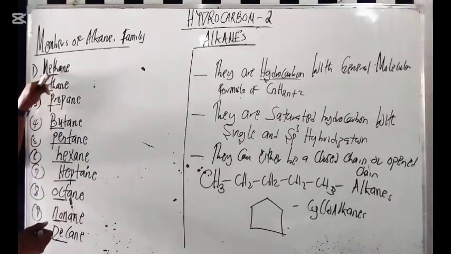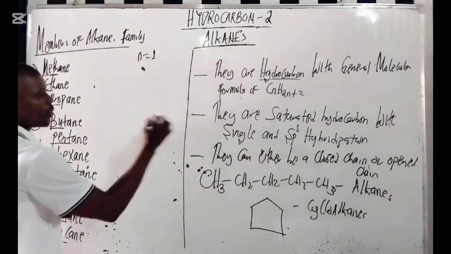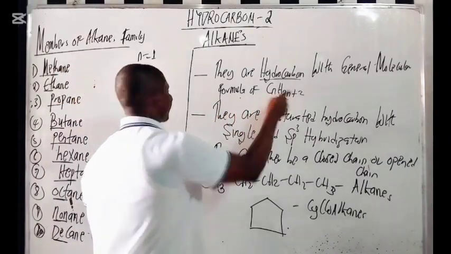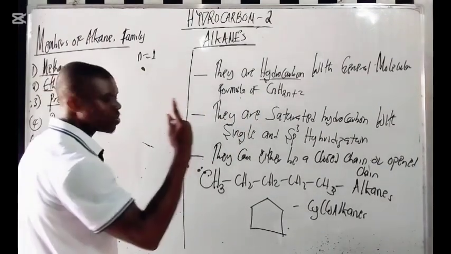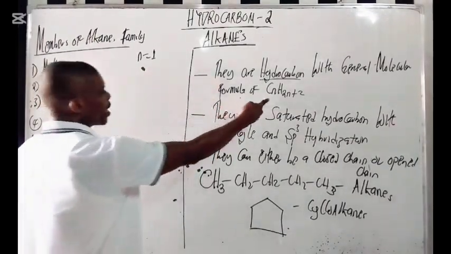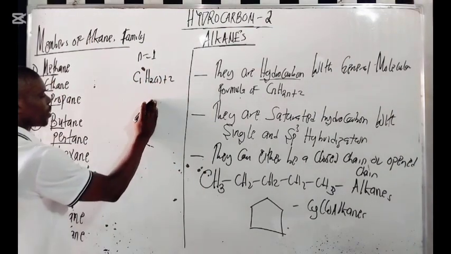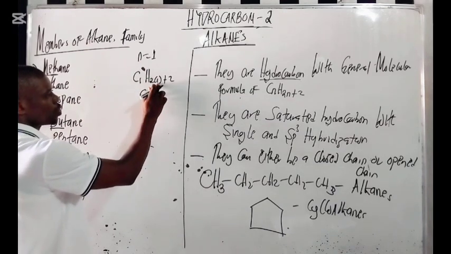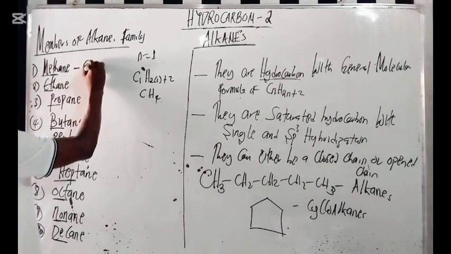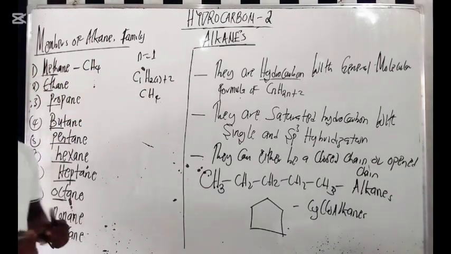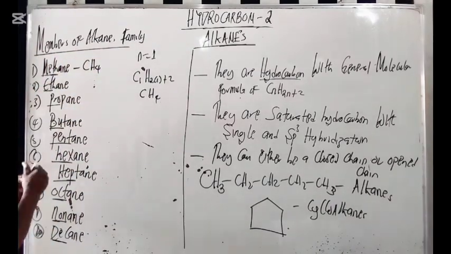So when you talk about methane, meth means 1 carbon atom, right? That is, my n is going to be 1. Why? Because the general formula is CnH2n+2. If I plug it in, C1H(2 times 1 plus 2), what are you going to get? 2 times 1 is 2, plus 2 is 4. So the molecular formula of methane is CH4, just that.